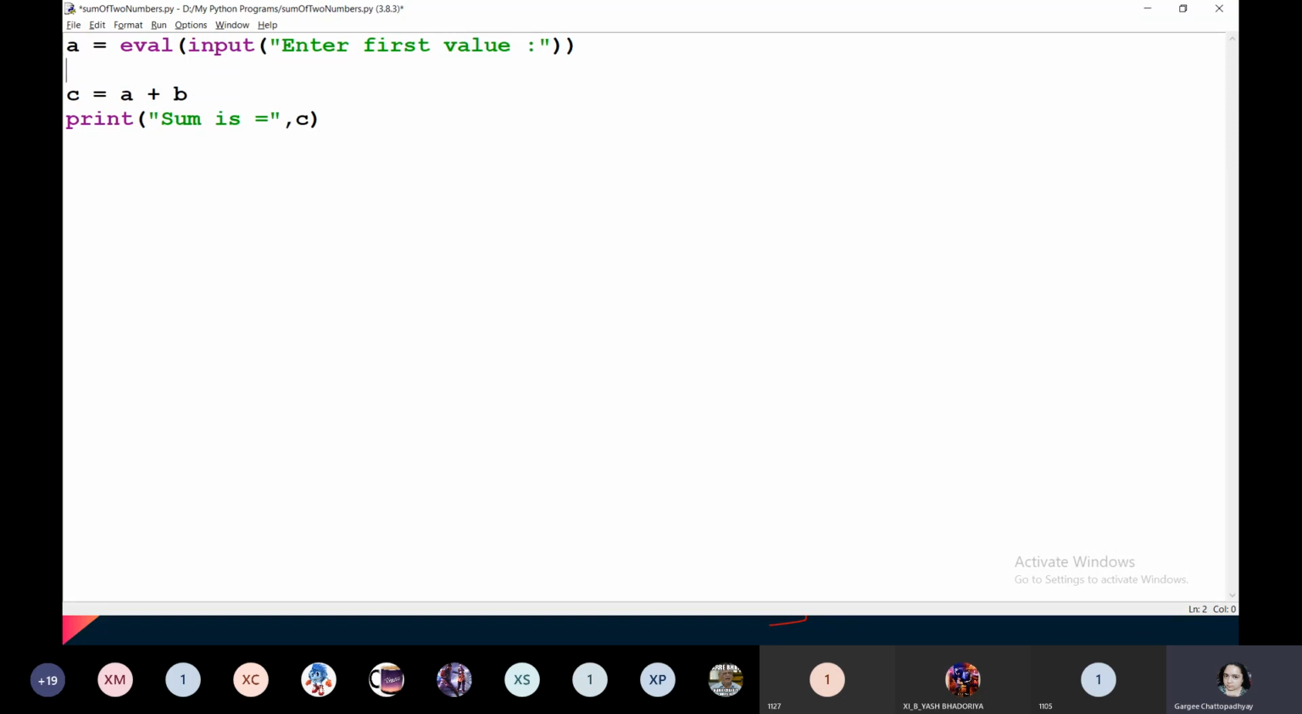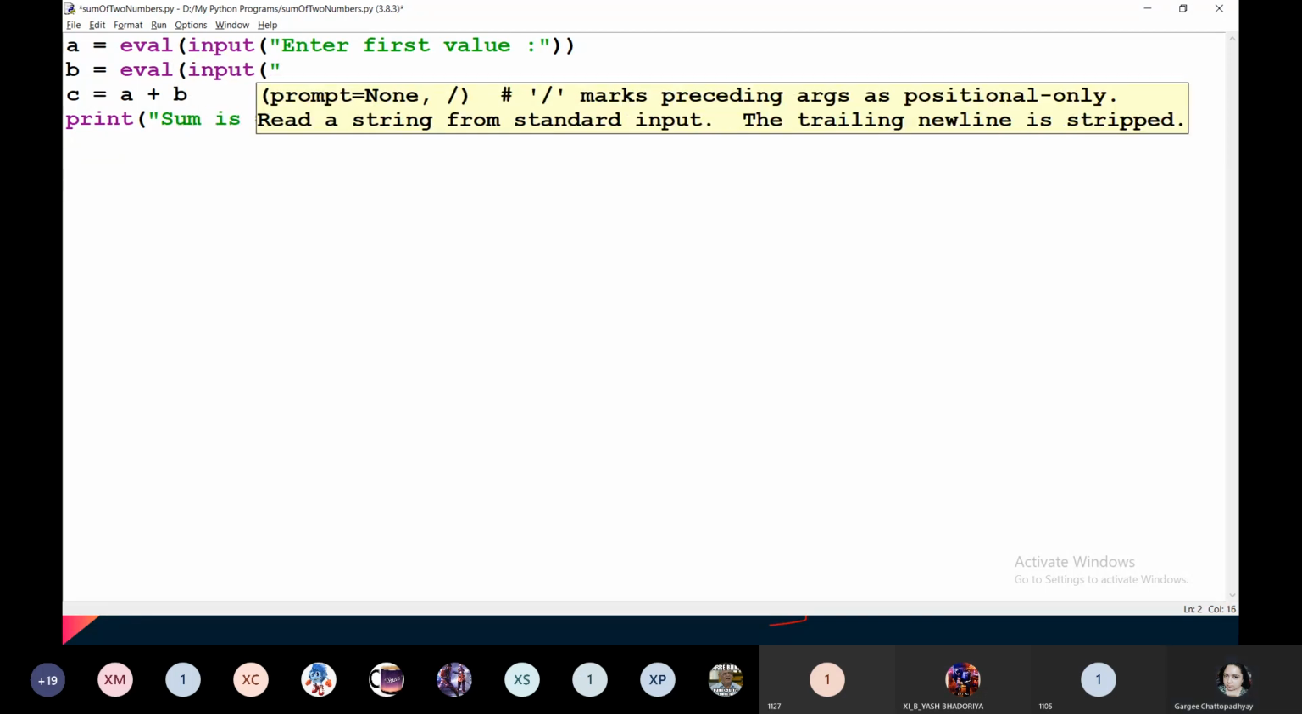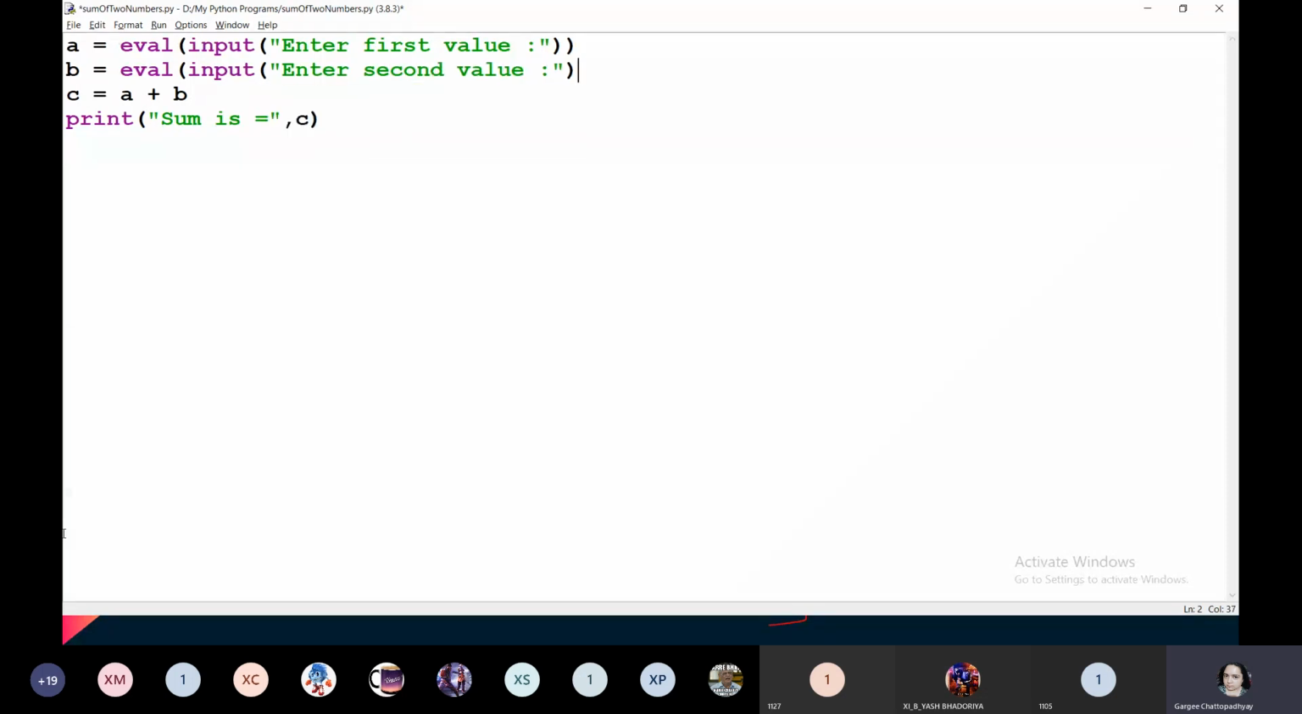So on the screen, what will be displayed? Enter first value. For B, what should you display? Can anyone tell me the prompt message for B? Yes, come on, tell me. I'm just waiting over here. What prompt message would you like to give to B? Input the second value. Yes, enter the second value. Or I can simply write enter second value. Okay, now let us run the program.